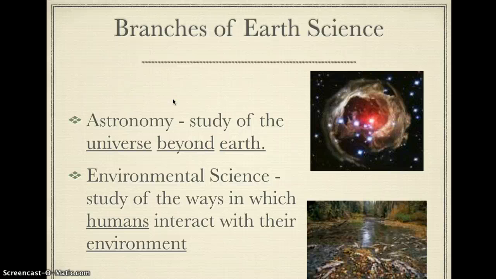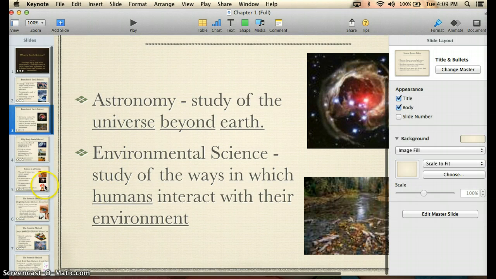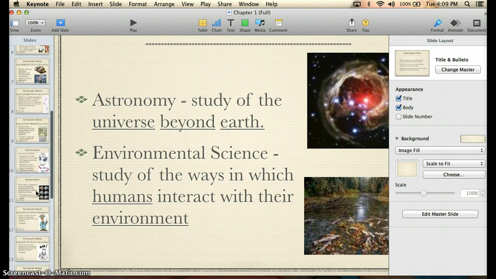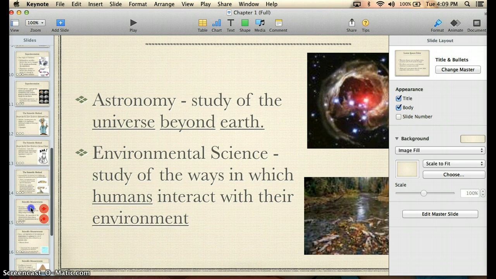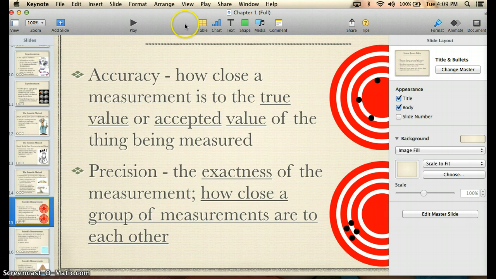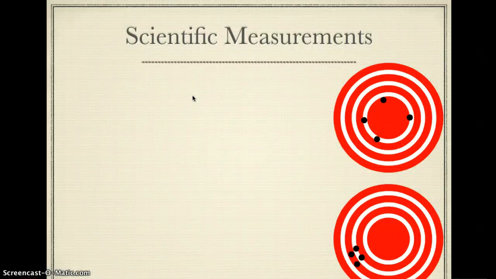I want to mention just a couple other things here in notes. But before we go much further, we're going to need to jump ahead in our notes a little bit. We're going to go past the scientific method on into scientific measurements. And the reason we're doing this is because of the activity that we want to do with what we call sample size. But we want to look at scientific measurements in kind of two different ways. And the first way that we want to look at that is in terms of our numbers and what our numbers are going to mean.